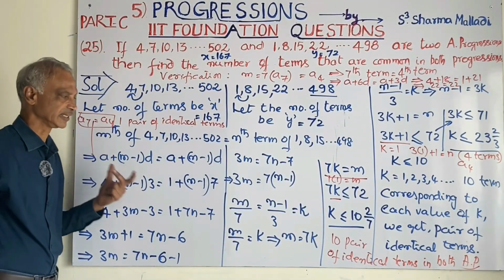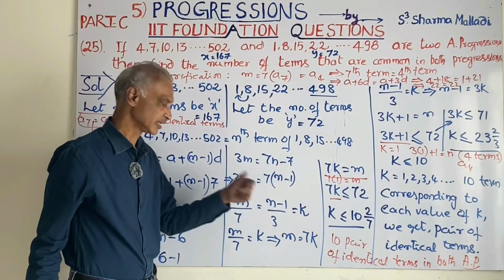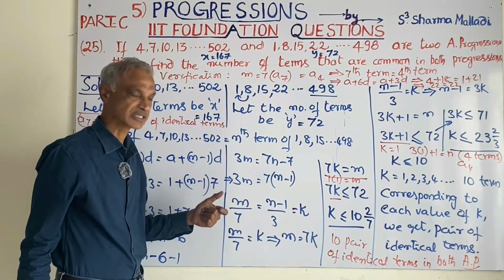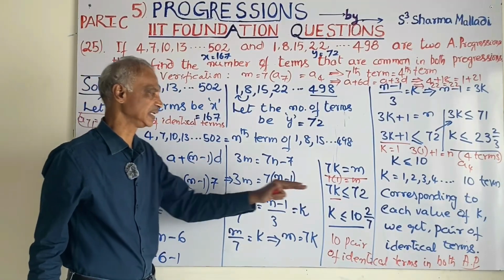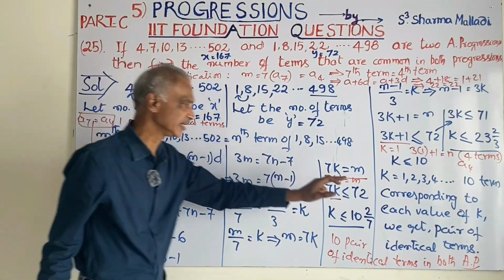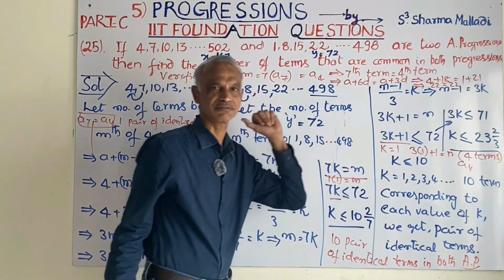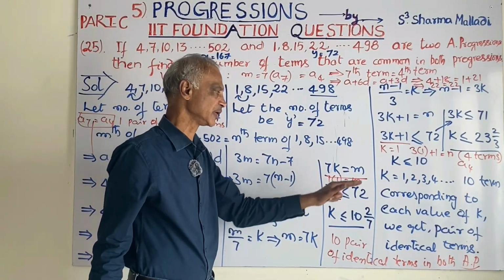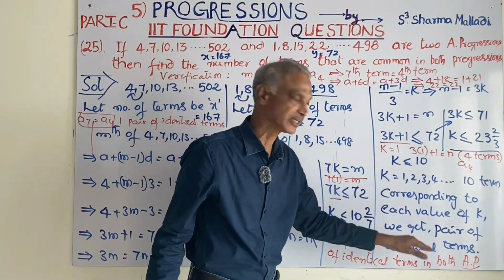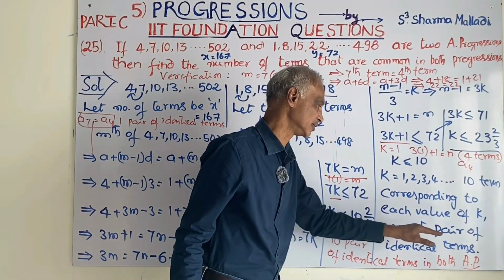Like this we have to do. We take this expression equal to k and find the number of terms in terms of k, and they should be less than 72, and here also less than 72, so that we can find the value of k. Corresponding to each value of k we get a pair of identical terms.